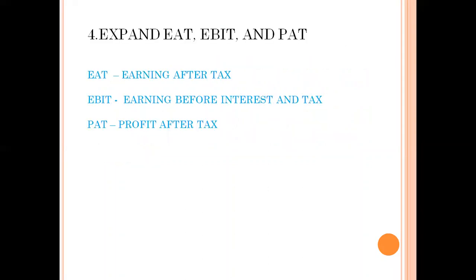Let's move on to the fourth question. Expand EAT, EBIT and PAT. A very common question and a basic question. EAT is expanded as earning after tax. EBIT is expanded as earning before interest and tax. PAT is expanded as profit after tax.